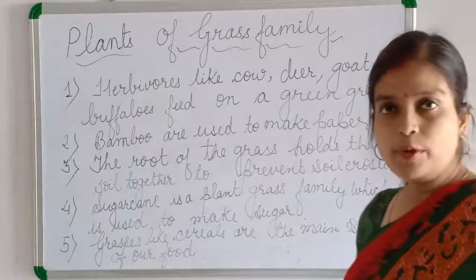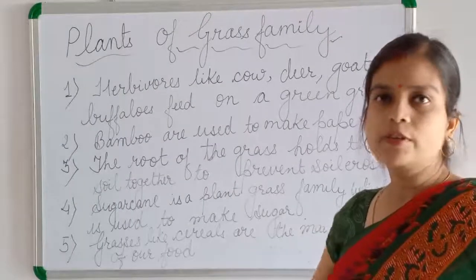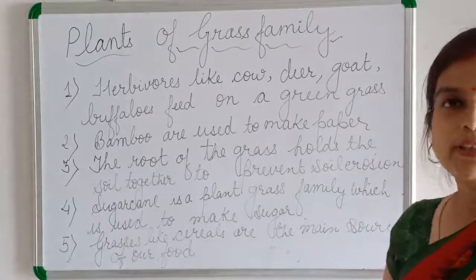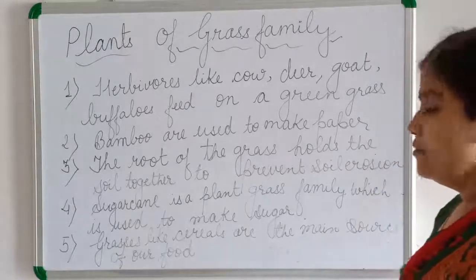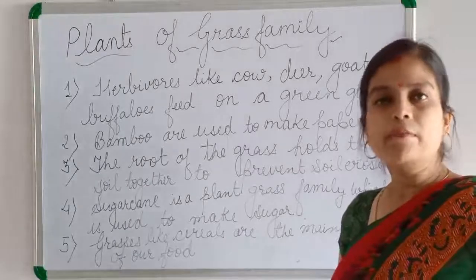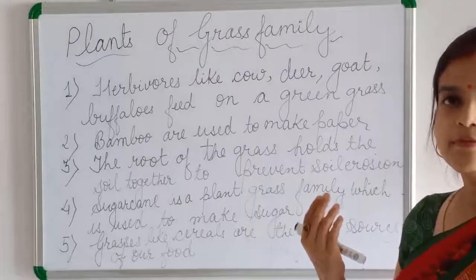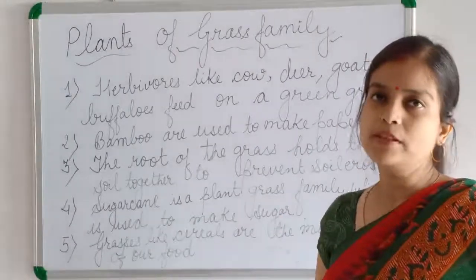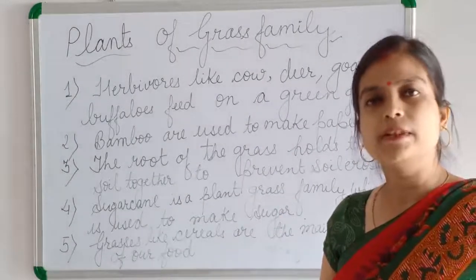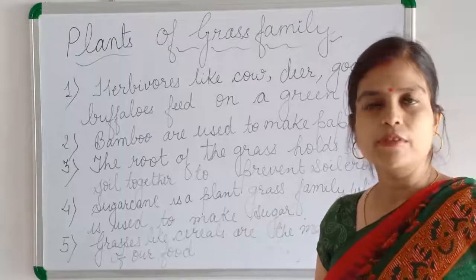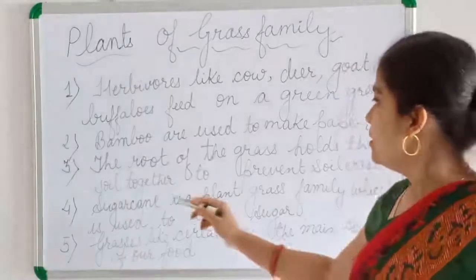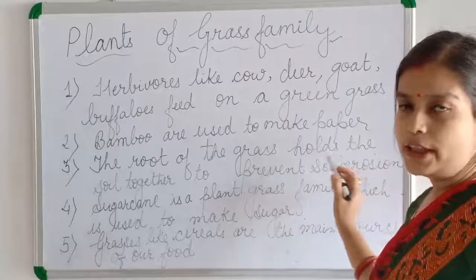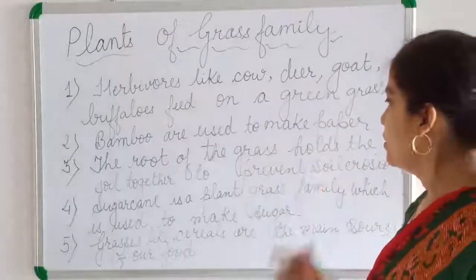And soil is very important. The uppermost layer of the soil is the only fertile layer. If it erodes, then no plant will grow, and how will we eat then? We all depend on plants only. Whether you are a primary consumer or secondary consumer, all animals depend on plants, and plants ultimately depend on sunlight. So the ultimate source of energy is sunlight only. So soil is very important. If soil is fertile, then only plants will grow.